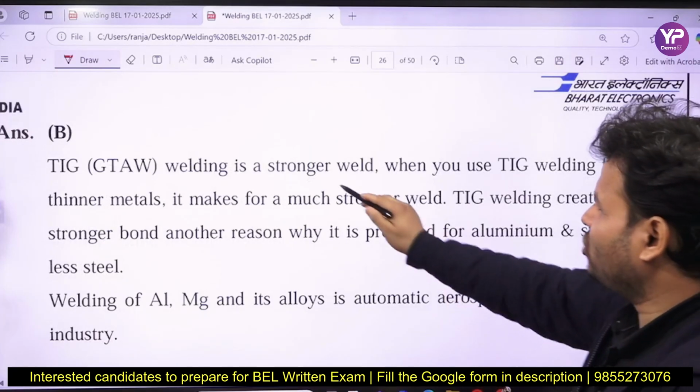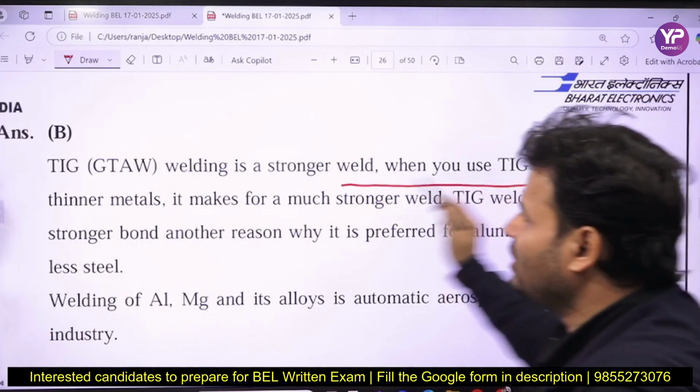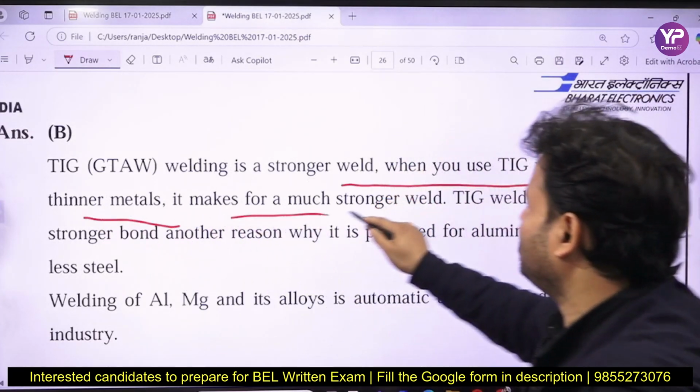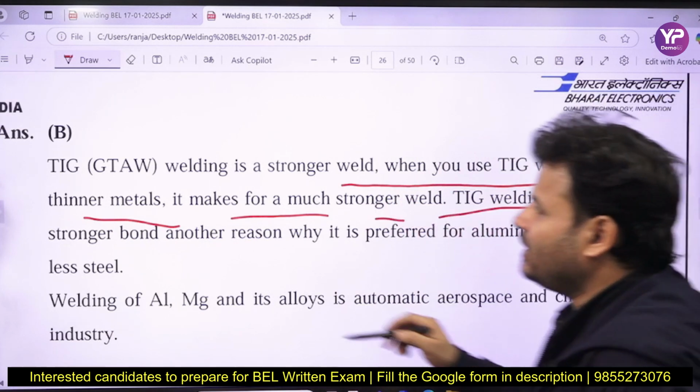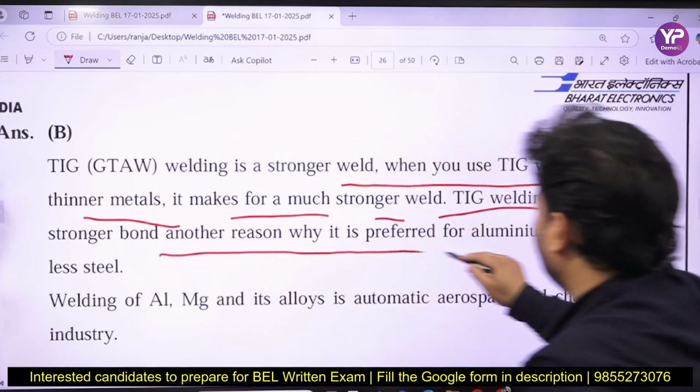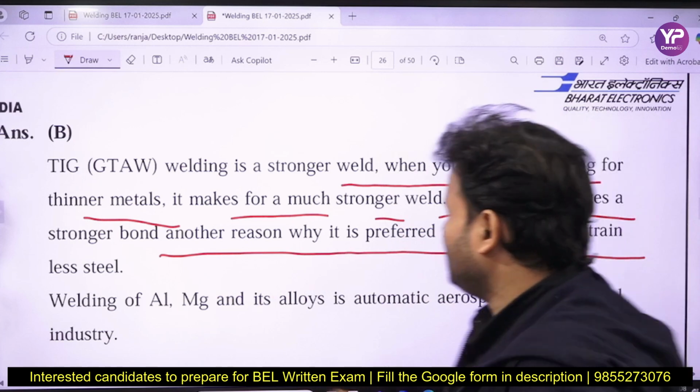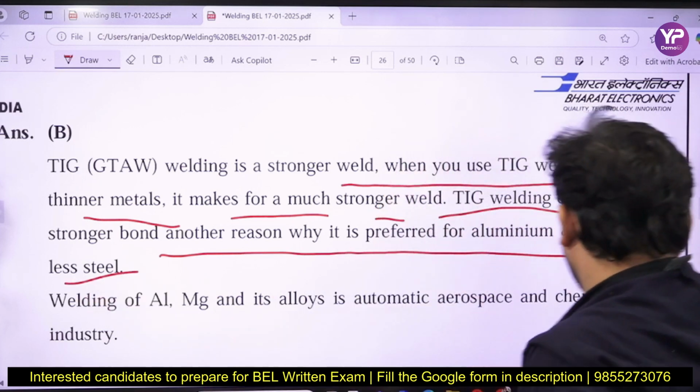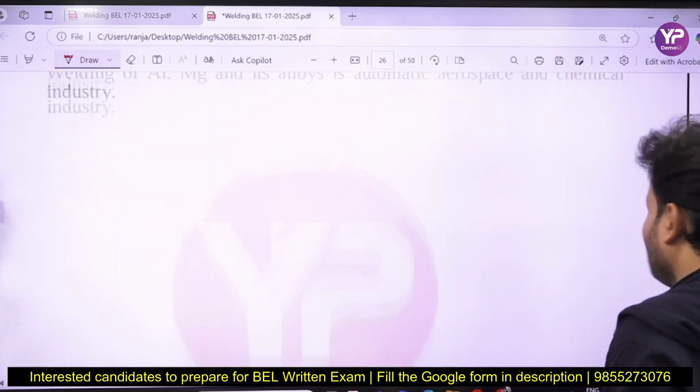So you can see, TIG welding for thinner metal, as I told you, makes a much stronger weld. TIG welding creates a stronger bond. That is another reason why it's preferred for aluminum and stainless steel.